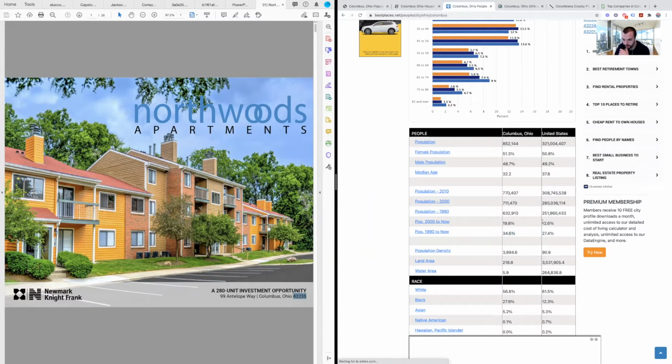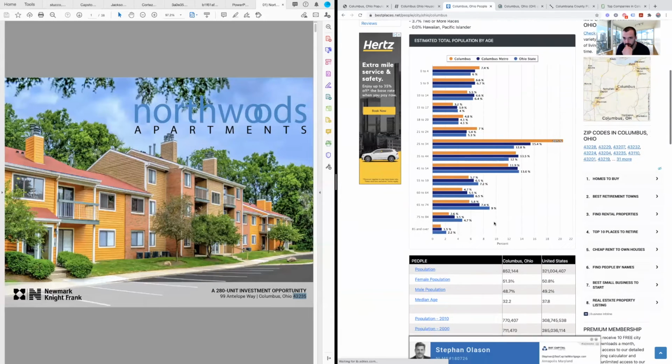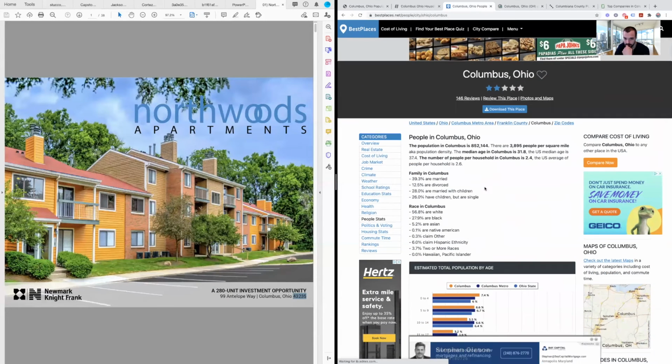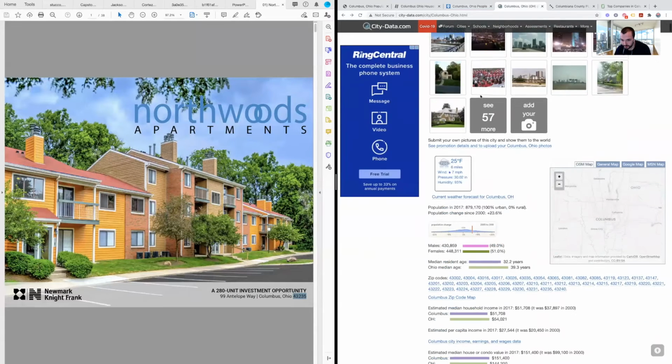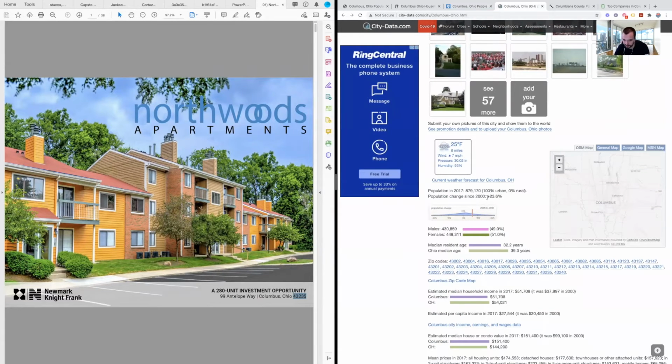As long as you're beating the US, that's always a good sign, but not always the best. You don't want to just be beating it. This is beating it by a decent amount, right? Columbus is a good growth market. So we look in there, and then you can actually come over here to city data as well to check your numbers, and population change since 2000, 23%. So you get a good range of, okay, this is definitely a growing area.